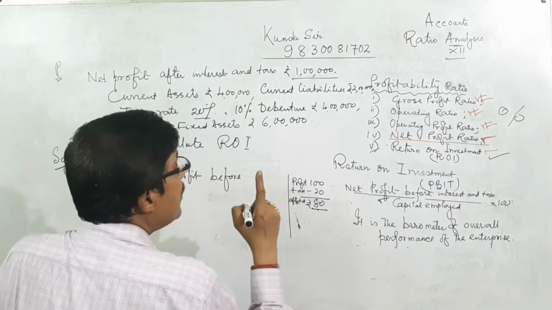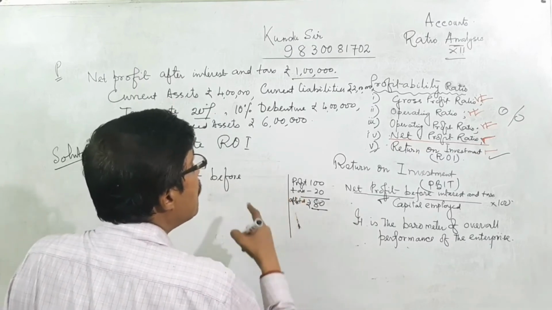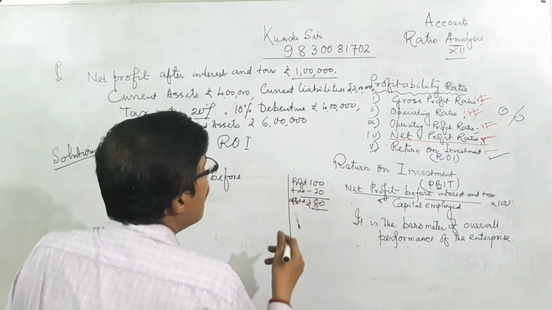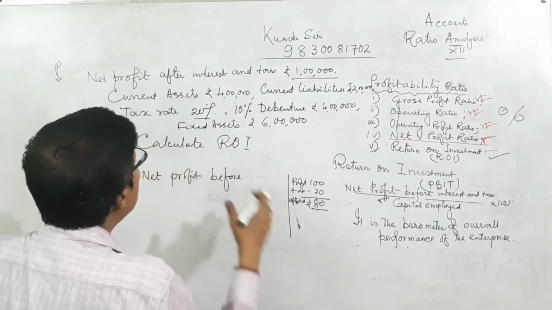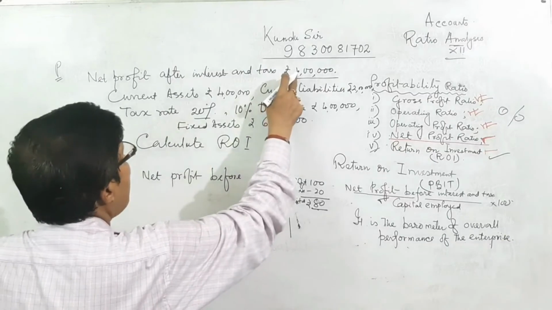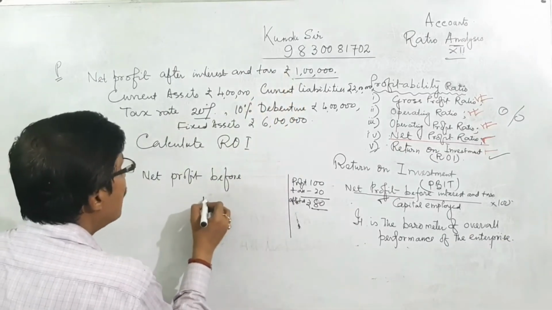When 80 is after tax, before tax is 100. We want to calculate before tax from 1 lakh.